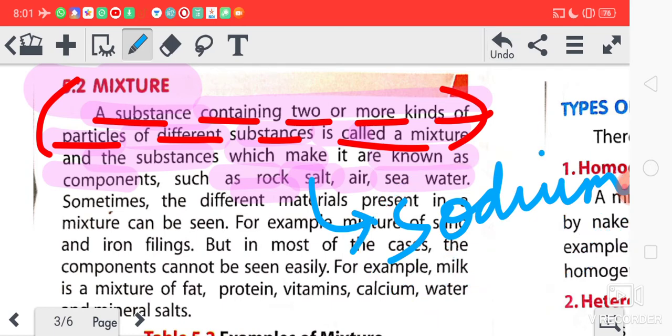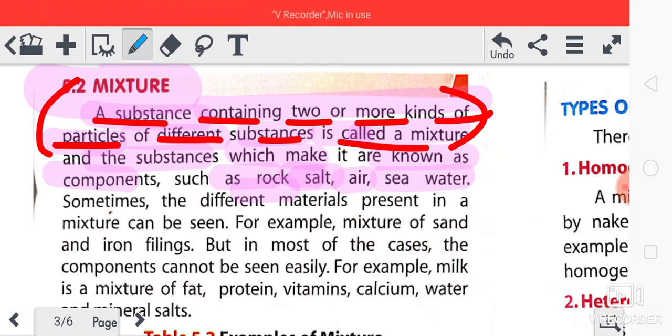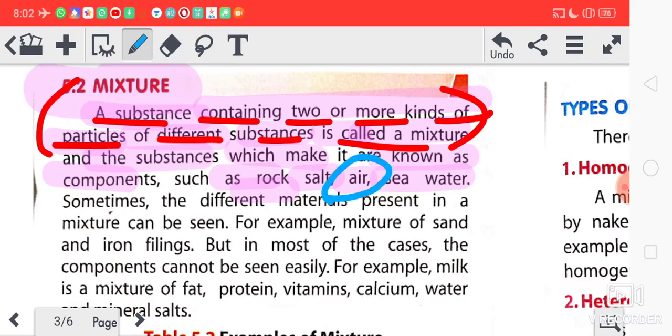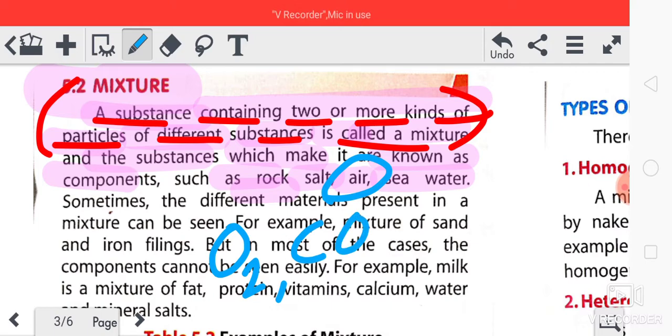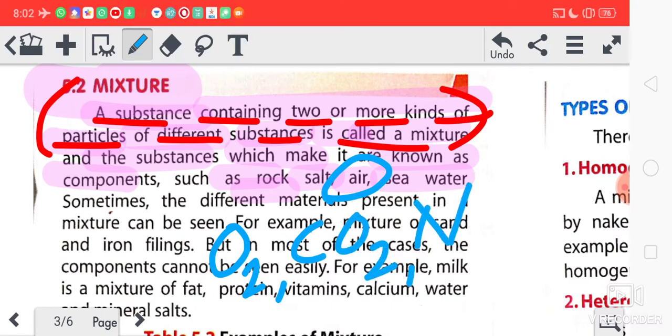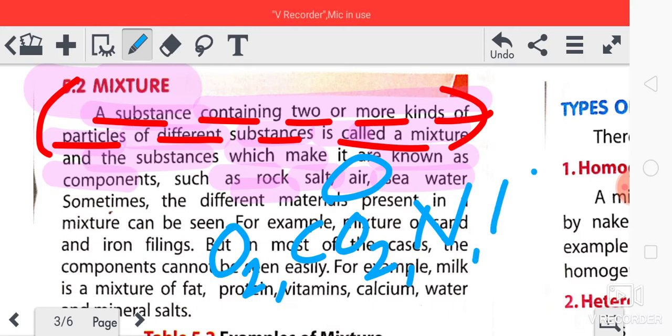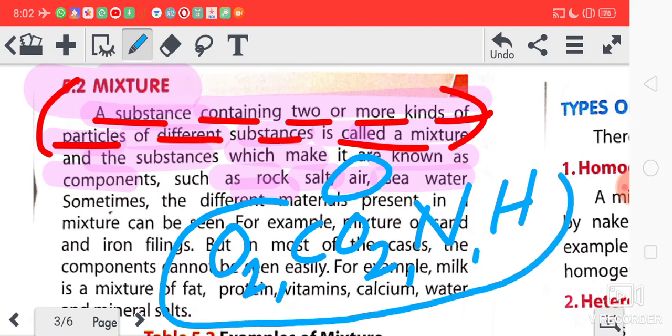Got it? Similarly, air is a mixture. How can you say air is a mixture? In air so many things are mixed, like oxygen gas, O2, then carbon dioxide, CO2, nitrogen, N for nitrogen gas, hydrogen, H for hydrogen gas. So many components are there, you can see here.